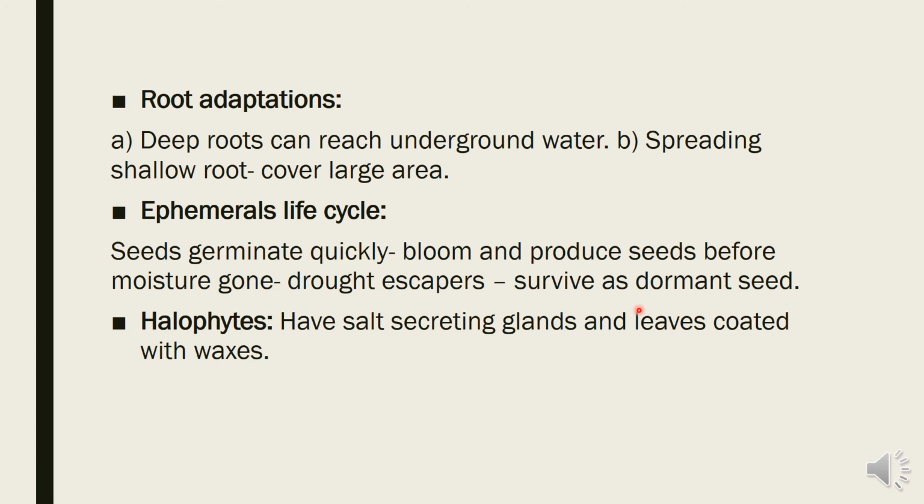Halophytes are those plants which can grow in salty regions. They have salt secreting glands and leaves coated with waxes. This is how, with the salt secreting glands and the waxes on their leaves, they can prevent the drought condition.